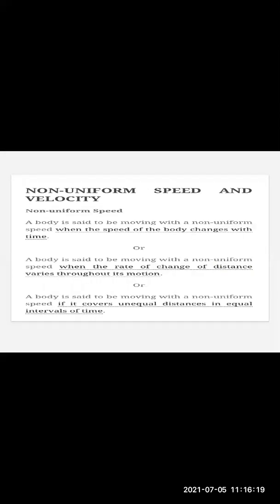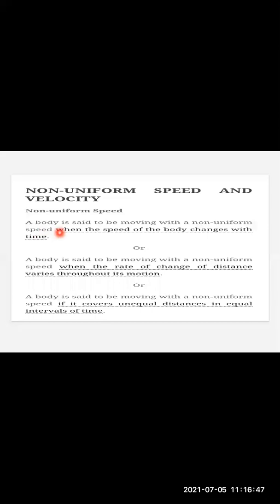Next is non-uniform speed and velocity. When I say non-uniform speed, one simple example is, suppose you are in a car and a red signal appears before you. Definitely you will apply brake, the velocity will start decreasing. And if you suddenly apply brake, definitely it would become 0. So again, we come to the definitions.